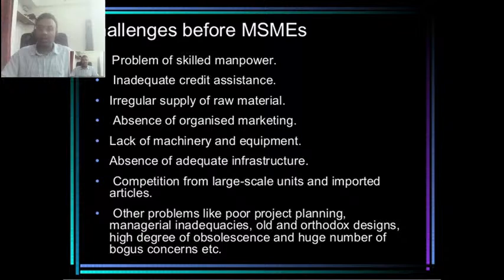Like, you go for a car loan, you go for a house loan, they will welcome you, they will offer you tea and everything. But the moment you go for a credit for starting a business or MSME, they will raise a lot of questions.